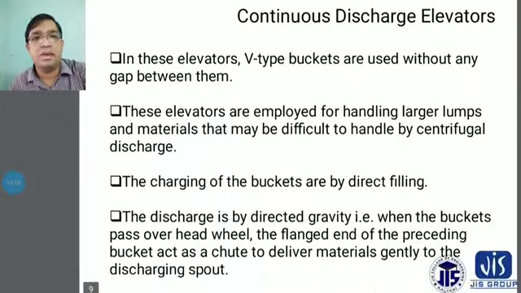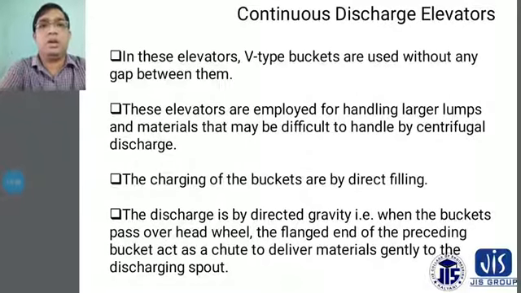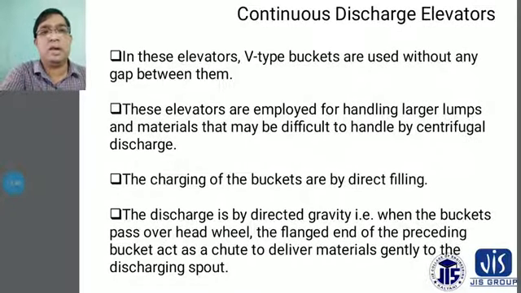In these elevators, V-type buckets are used without any gap between them, and this is considered a continuous discharge elevator. These elevators are employed for handling larger lumps, not smaller lumps. Smaller lumps are handled by the centrifugal elevators, and larger lumps are transferred by the continuous discharge elevators.